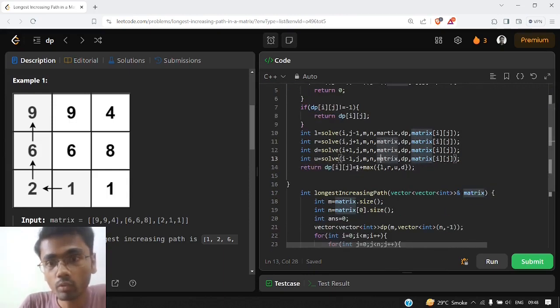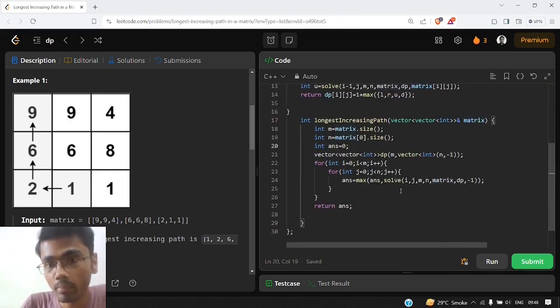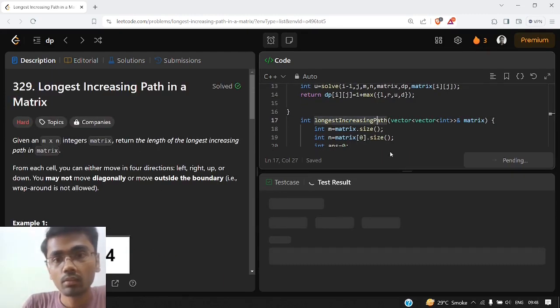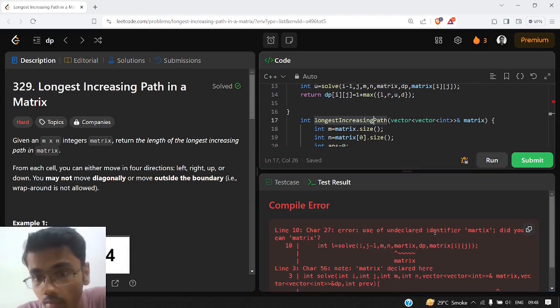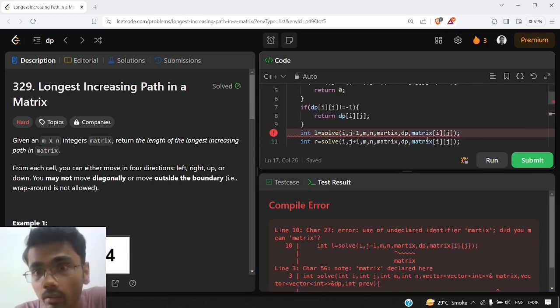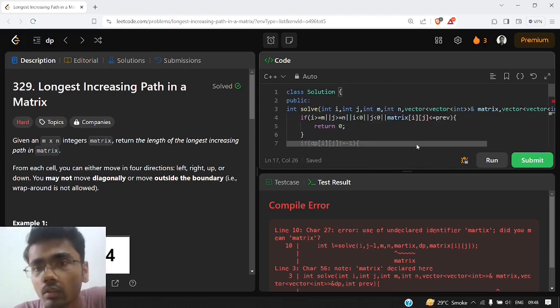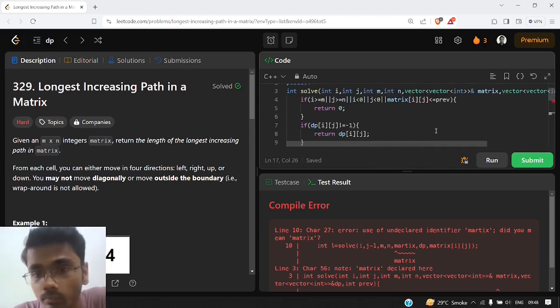So this is how this code will work, and let us try to submit and see if this works on the sample test case. So it is giving some error. Matrix undeclared.